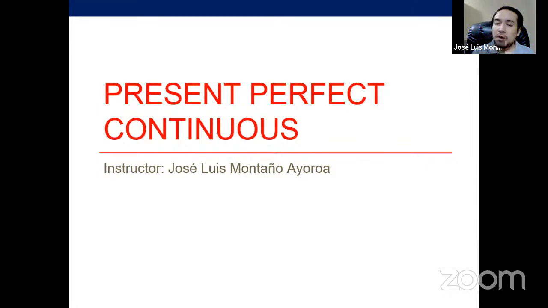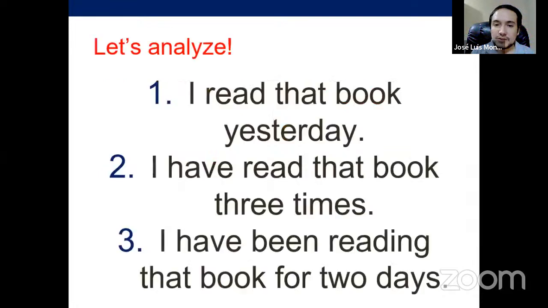Okay, so we know about the present perfect simple, but again, today, as it is just an introduction to finish, I'm going to read this to understand the differences. I read that book yesterday. I have read that book 3 times, and I have been reading that book for 2 days. Okay, so they have their specific way to be used. The first one, right, is something else.